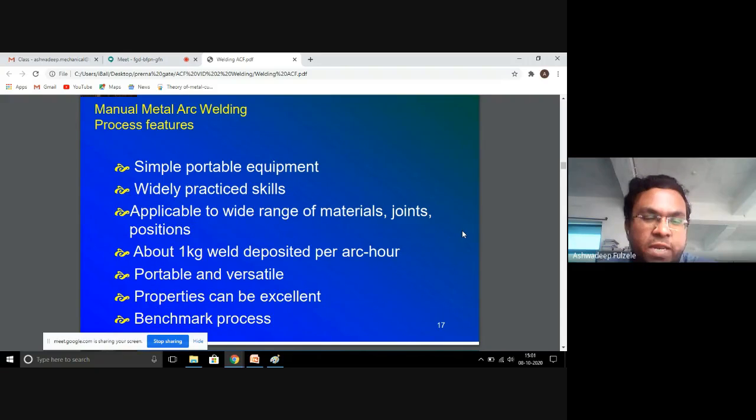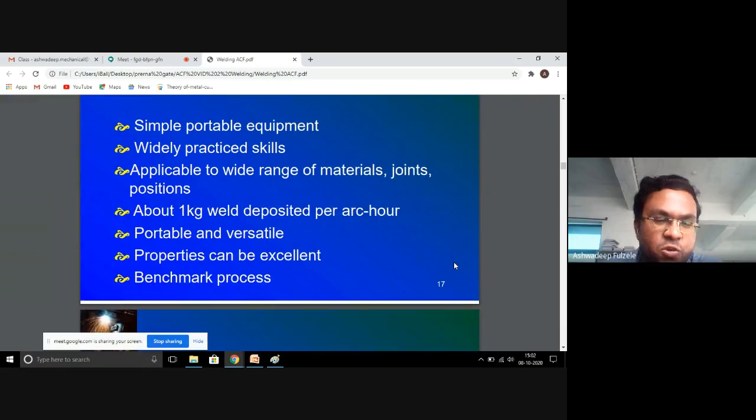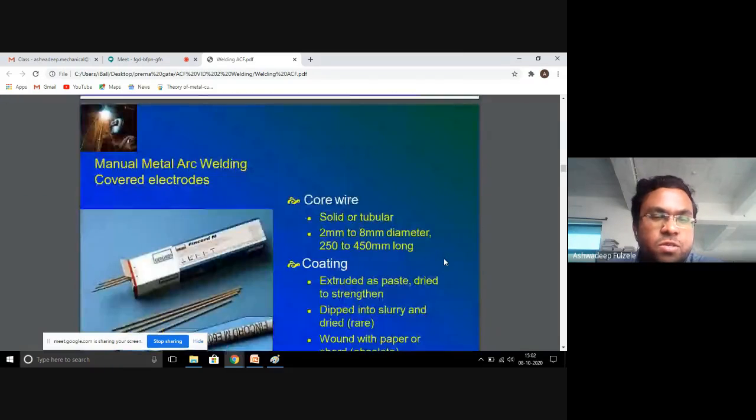About 1 kg of weld is deposited per arc hour, which is nothing but its productivity, the rate of production, as we generally call it. It is a portable and versatile welding technique. The properties can be excellent and it is the benchmark process. It is more predominantly used.